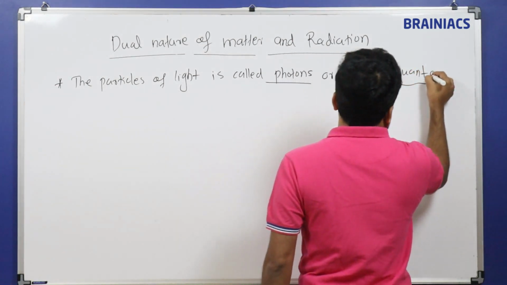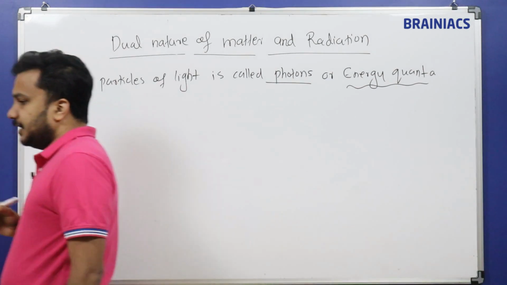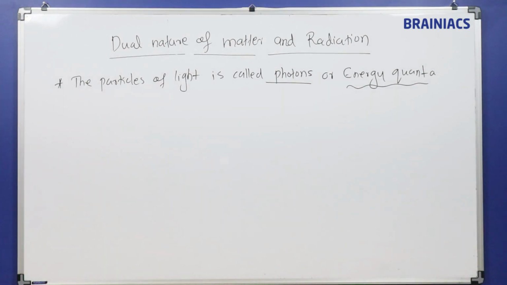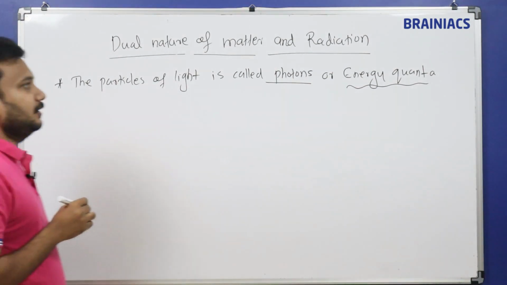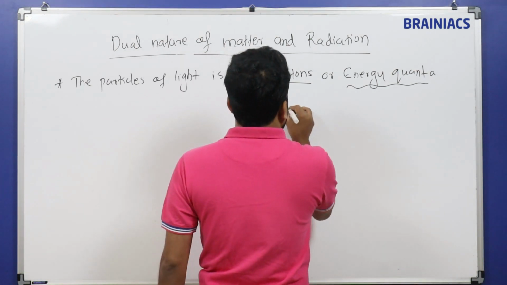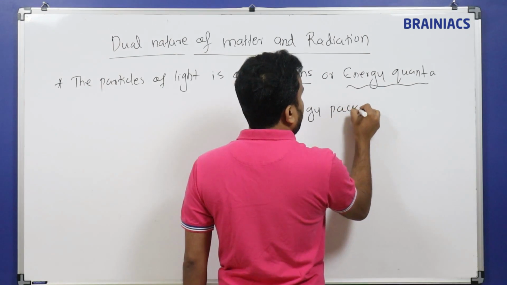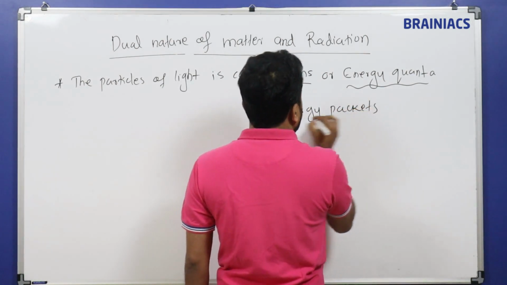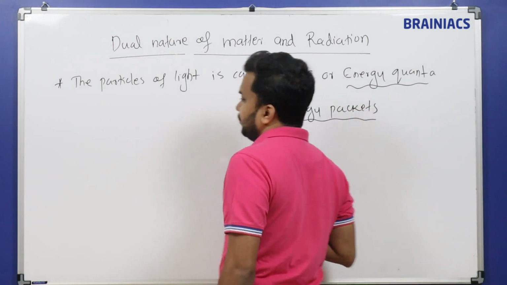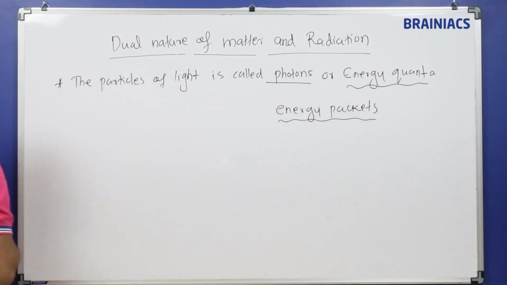This is another name. It is also called energy packets, or quanta of energy. These are the different names used in different books, but all are the same. Particles of light are called photons.